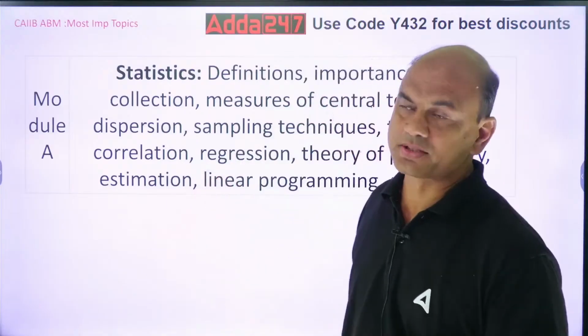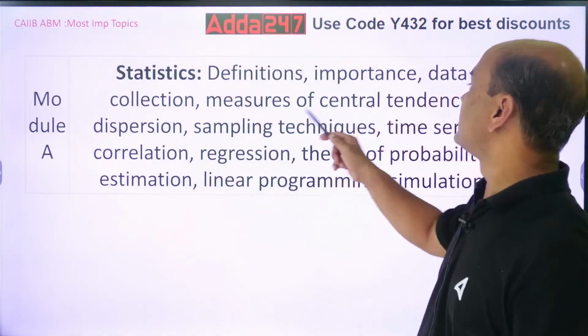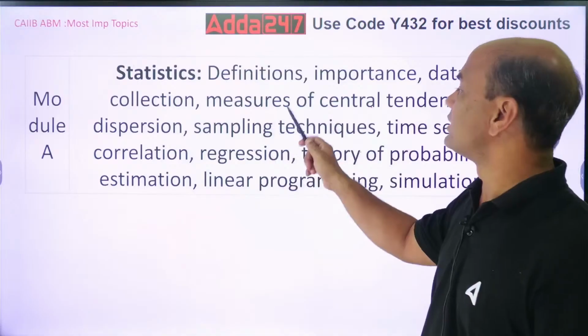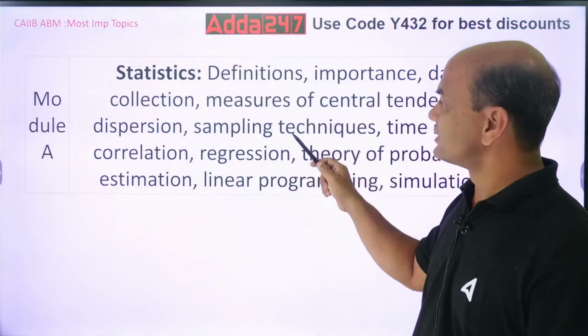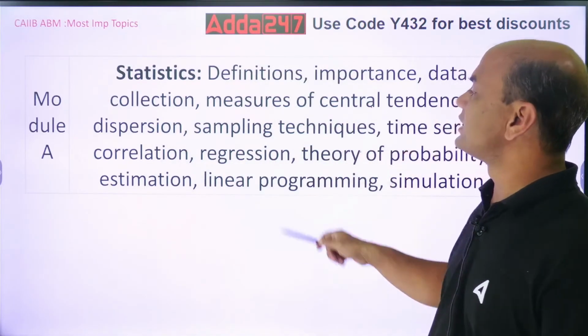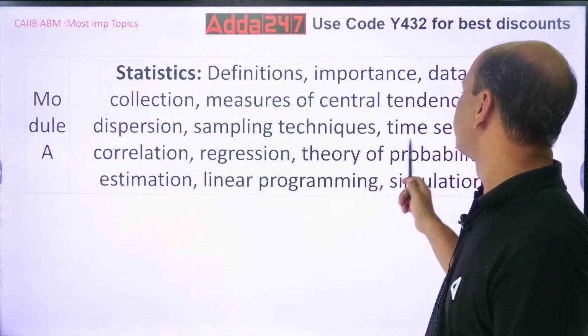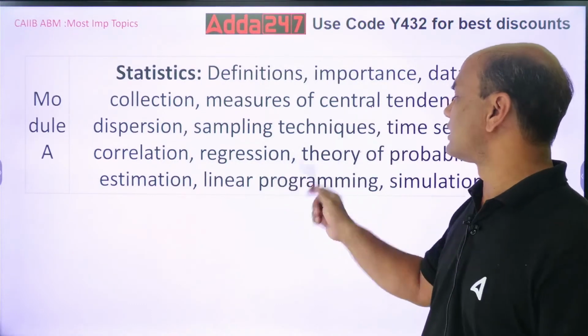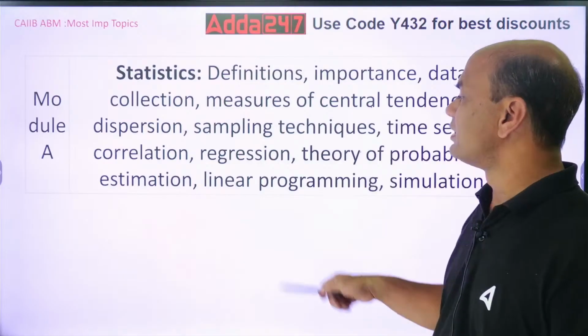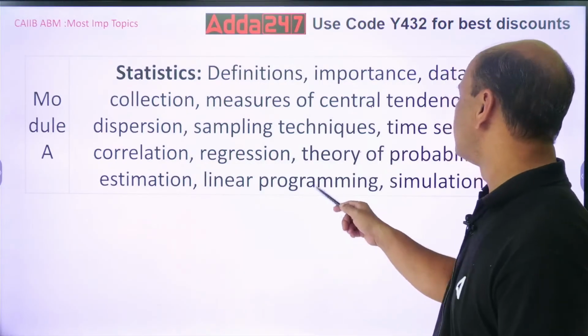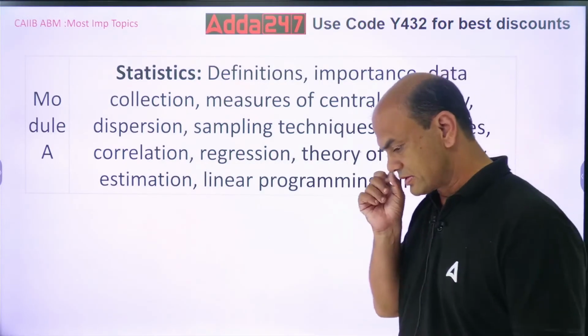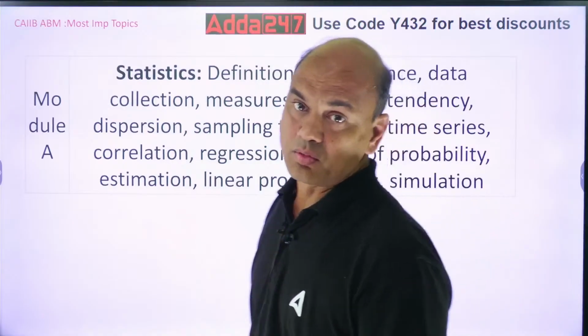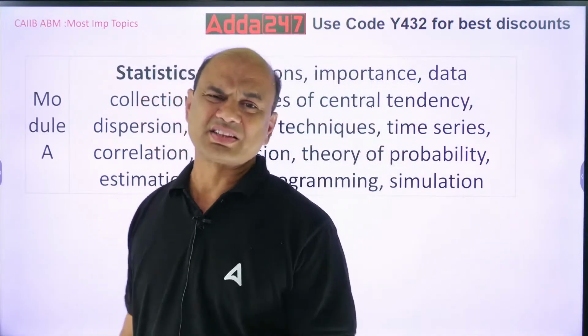Look at the chapters. Definition, importance, data collection. It's totally statistics. Measures of central tendency, dispersion, sampling techniques, time series, correlation, regression, theory of probability, estimation, LPP, linear programming and simulation. Now, today we are not discussing the portion.